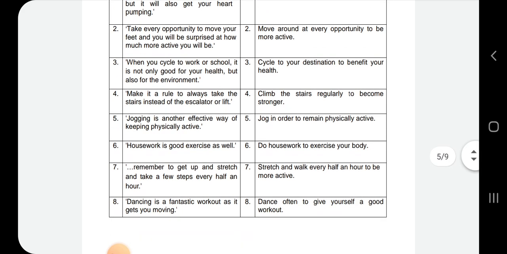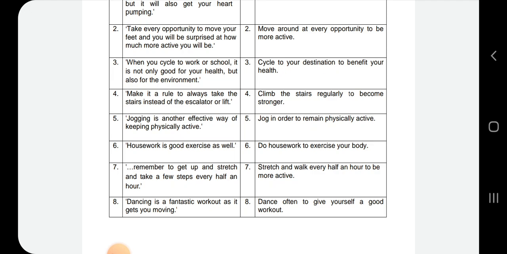You see, housework is a good exercise as well. Do housework to exercise your body. Remember to get up and stretch and take a few steps every half an hour. Stretch and walk every half an hour to be more active. You see, you just make it a fact. And advice, these people are like, housework is good exercise as well.